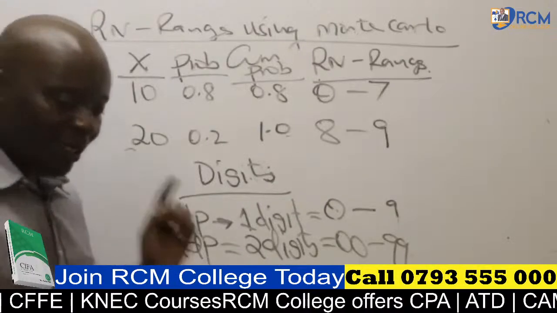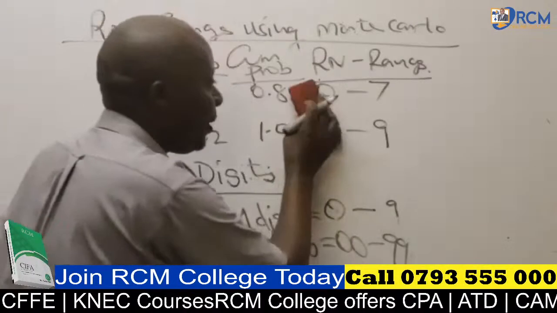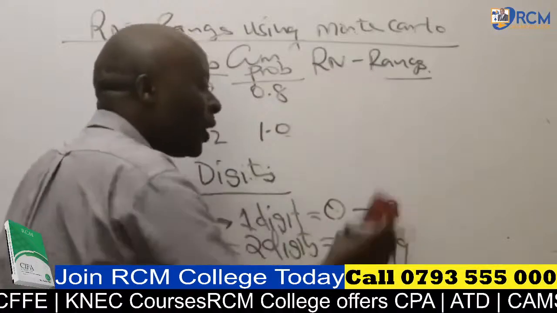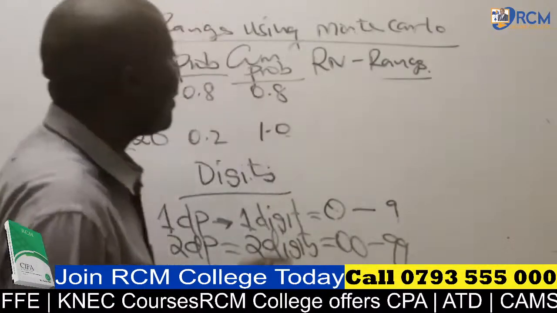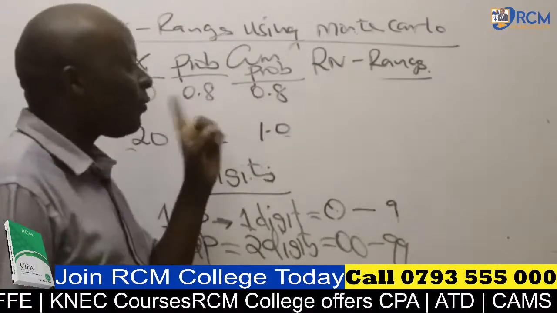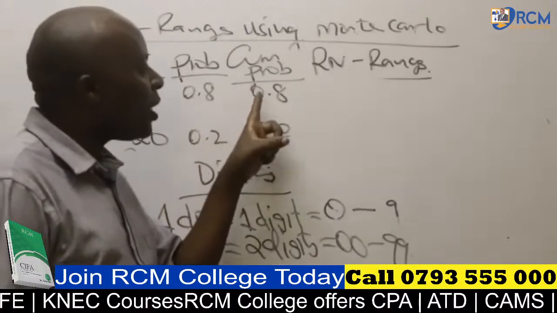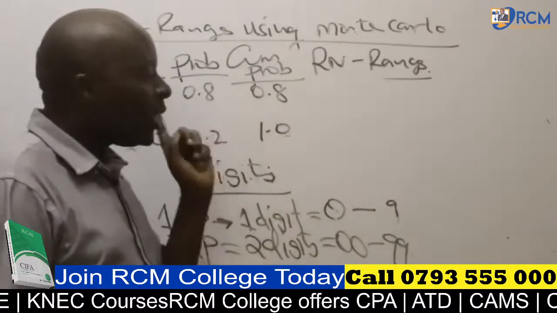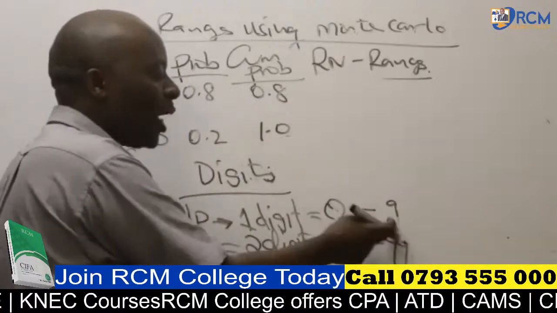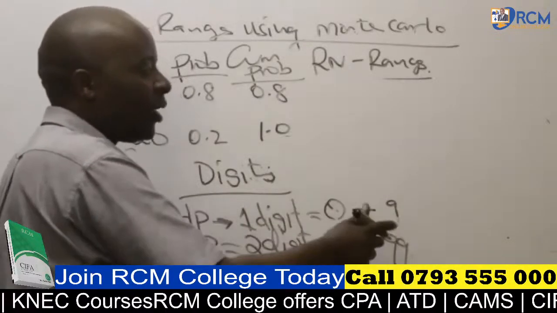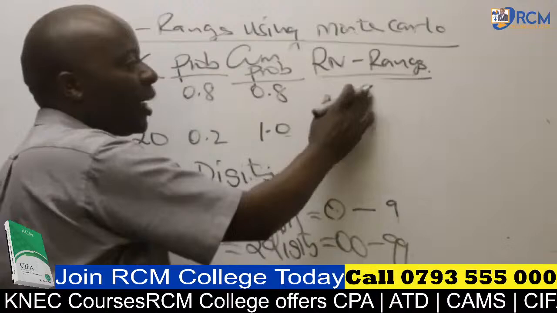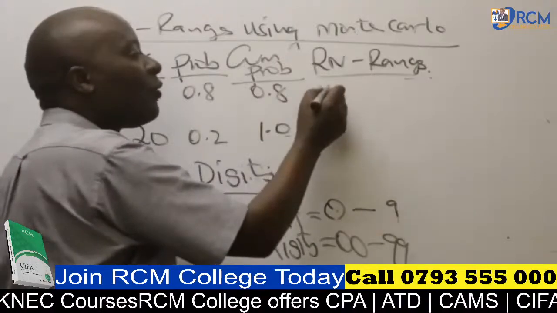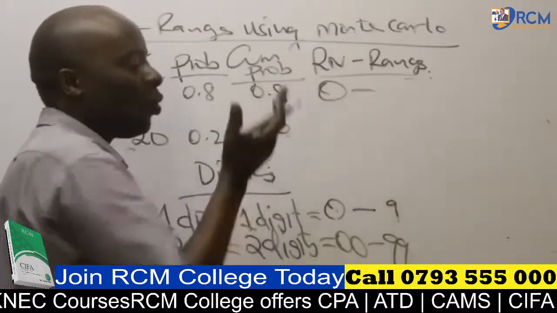Now listen to me very well. I would want to repeat this. First of all, it is very important for you to take cognizance of the fact that we have only 1 decimal place. So if it's 1 decimal place, then it will be 0 to 9, 1 digit. Then I'll go 1 class at a time. We start with the first class. The first class must always begin from 0.